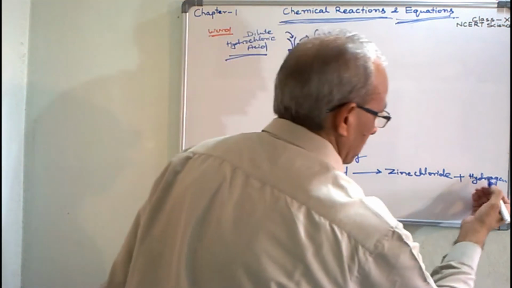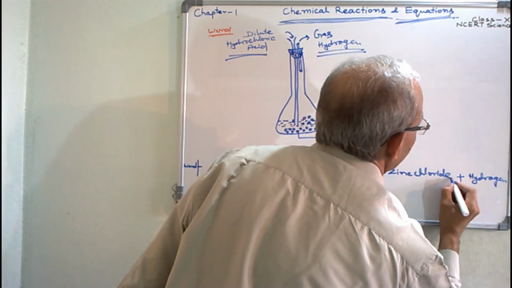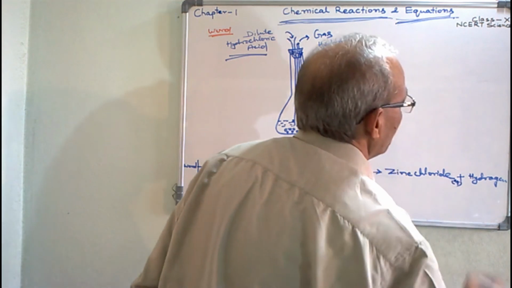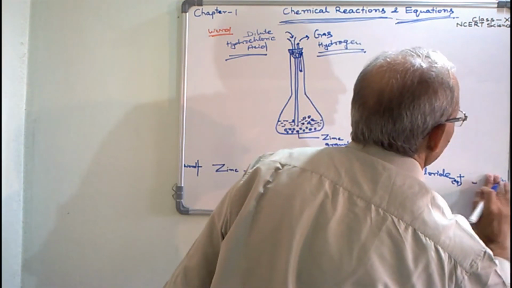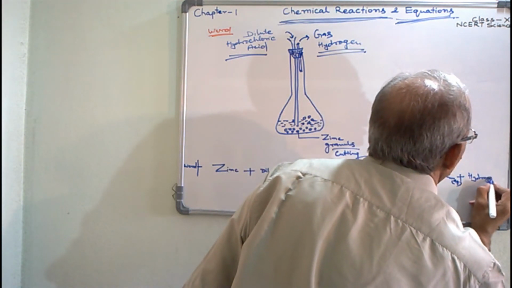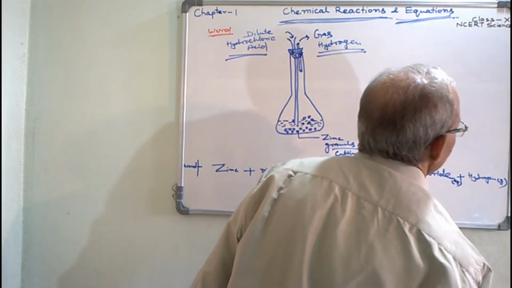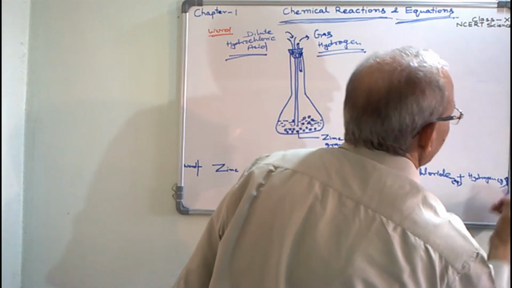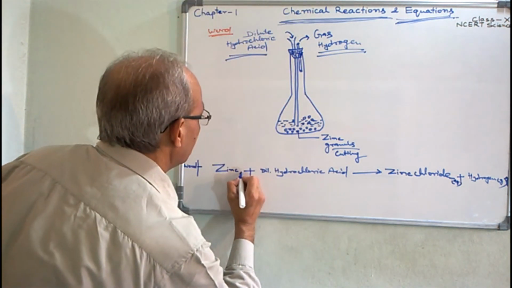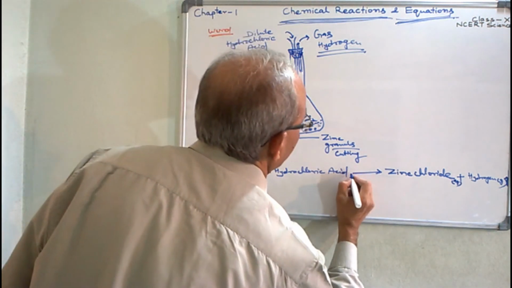Here this is the solid chloride, or in aqueous form you write aqueous, and gas, this is the gaseous form, you write G, or you may put an upward arrow like this, and this is solid, you put S here. This is solution and in liquid form L.